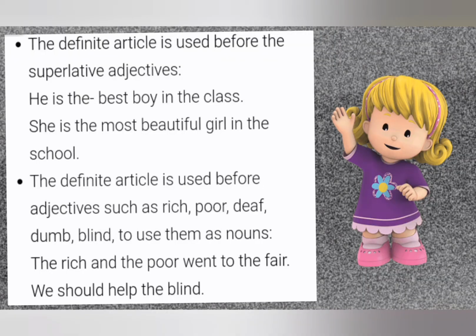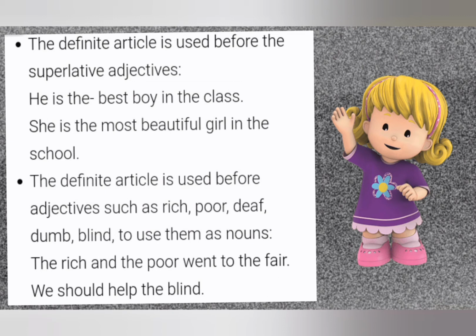The definite article is used before the superlative adjective. He is the best boy in the class. She is the most beautiful girl in the school. So most beautiful is the adjective, best is the adjective, so we are using the definite article the.